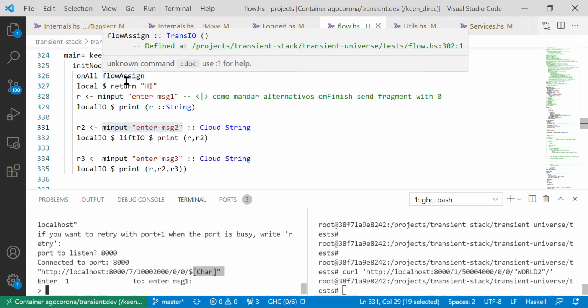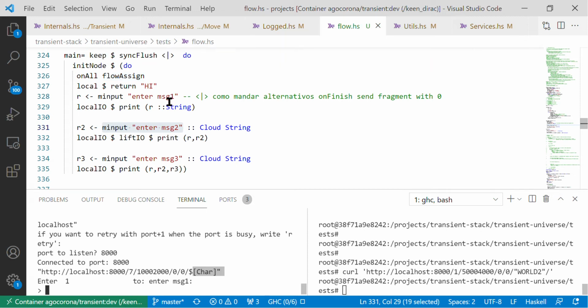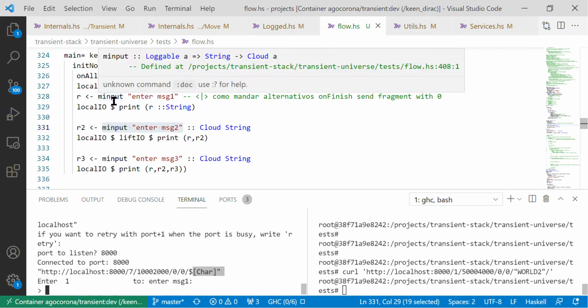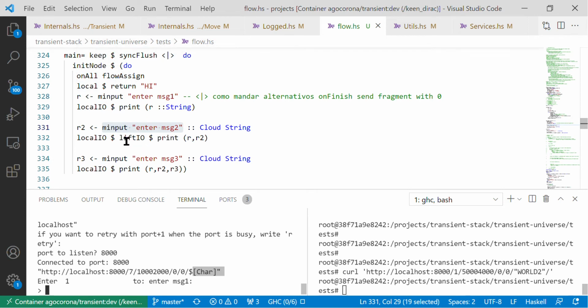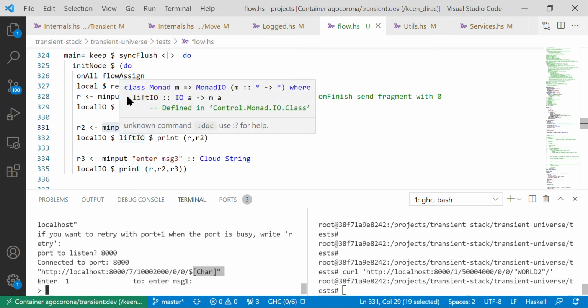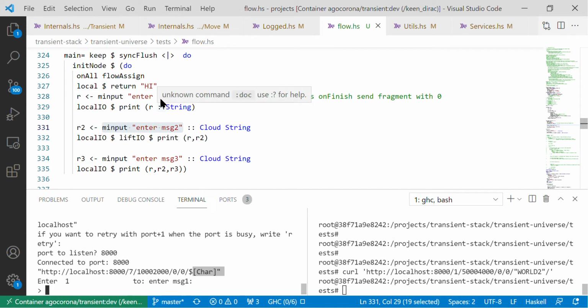But because we did this flow previously, the answers to these first two endpoints have been received. I answer the first with this URL plus the string hello.